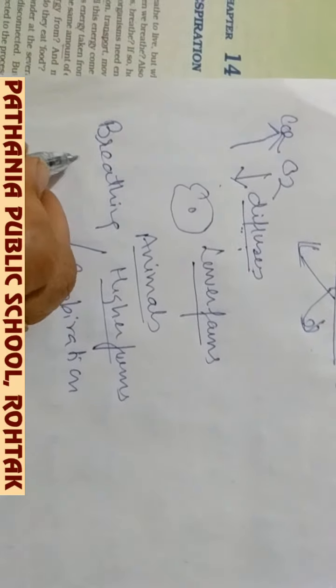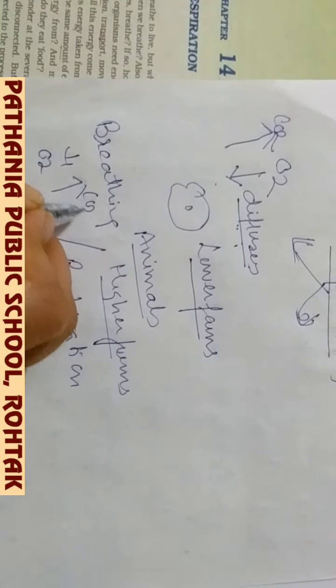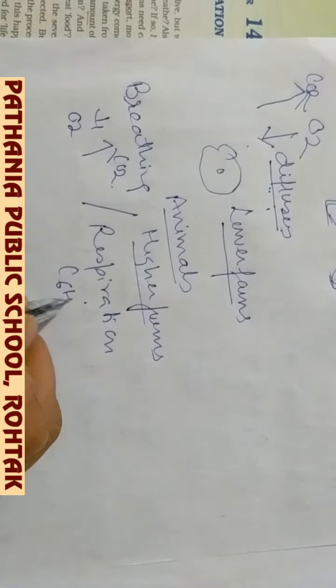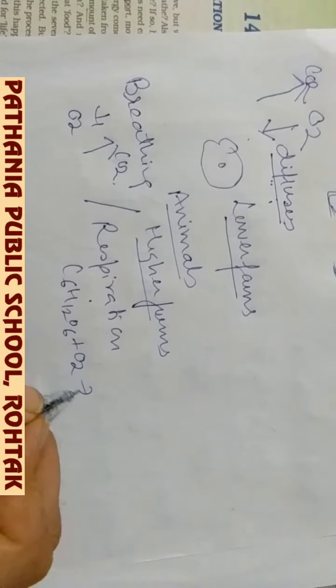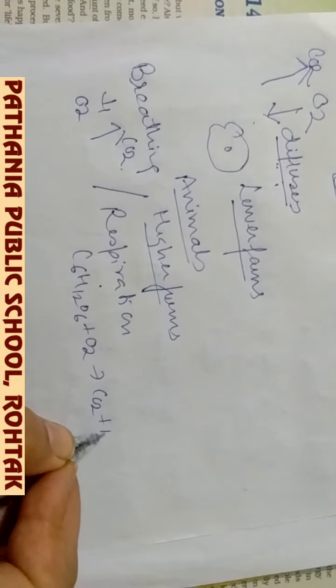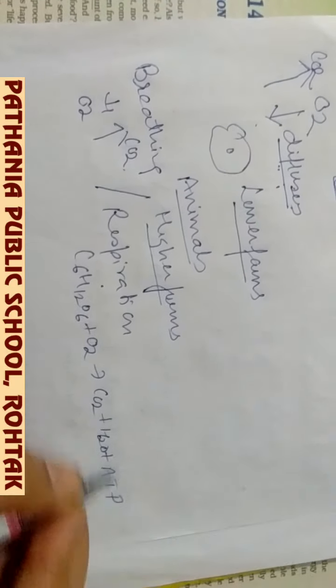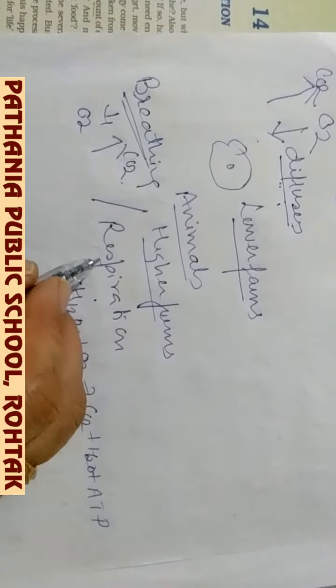But respiration is a biochemical process of breakdown of food and release of energy. So for breathing, there is a need of a breathing apparatus, and respiration actually takes place in the cells only. So even if it's a single cell, respiration will take place inside.